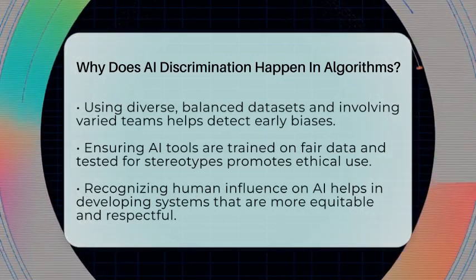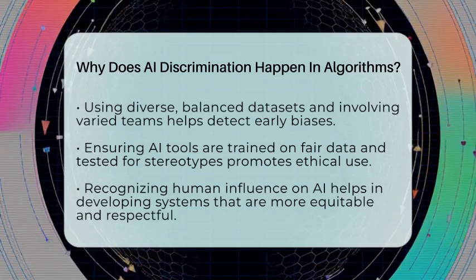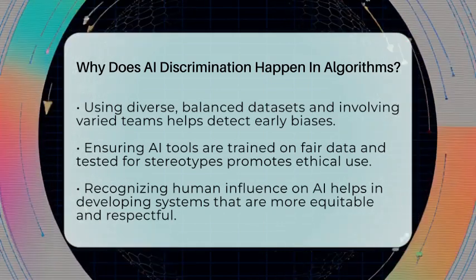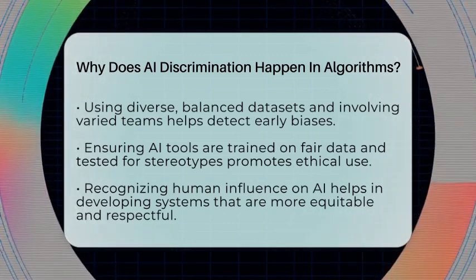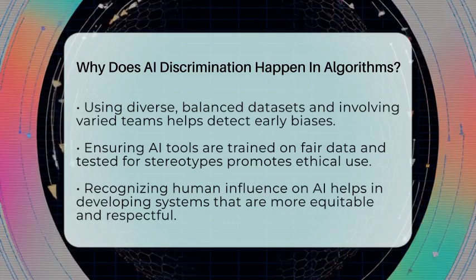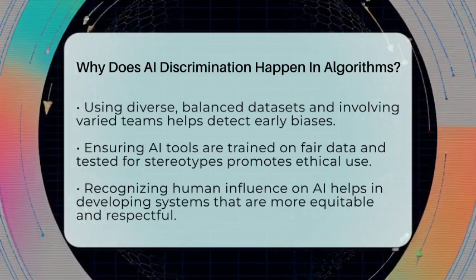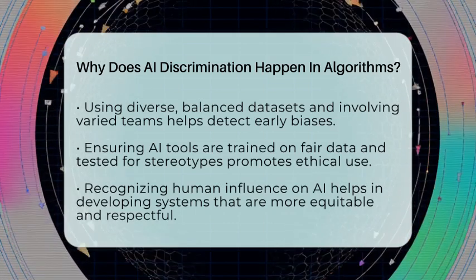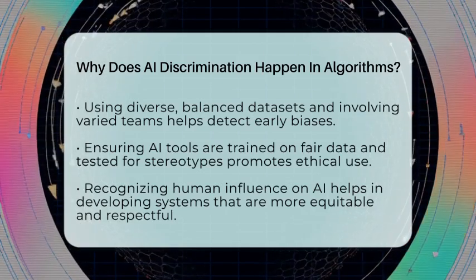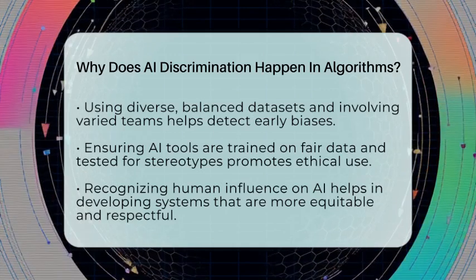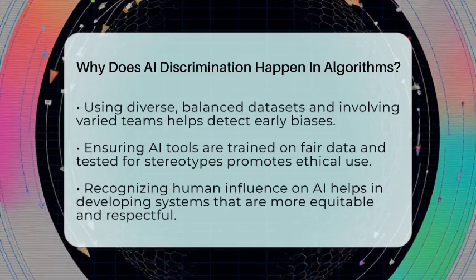To reduce AI discrimination, it's important to use diverse, balanced datasets, design transparent models, and keep testing for bias. Involving teams from different backgrounds helps spot subjective biases early. When it comes to tools like ChatGPT, DALL-E, or Midjourney, making sure they are trained on fair data and tested for stereotypes is key. This way, they can serve all users equally and ethically.